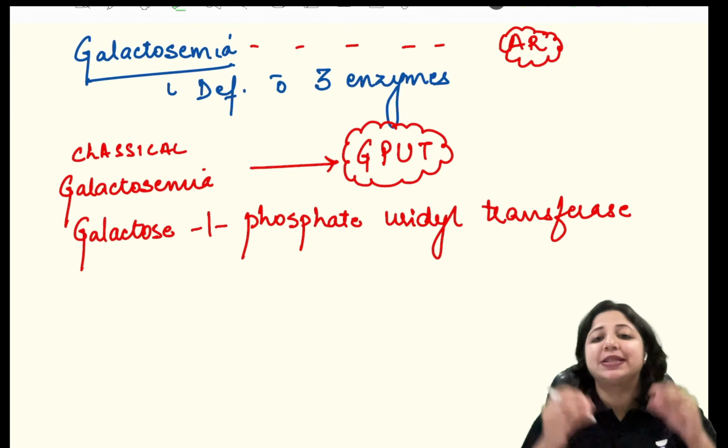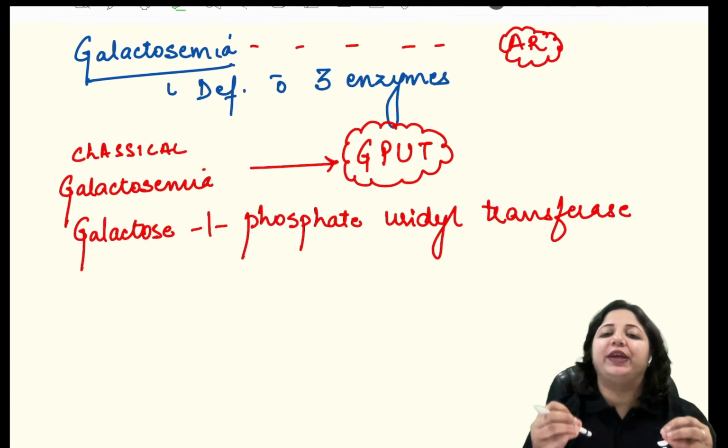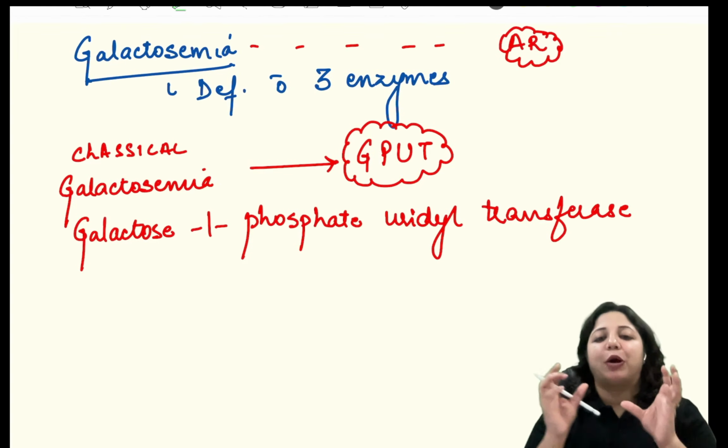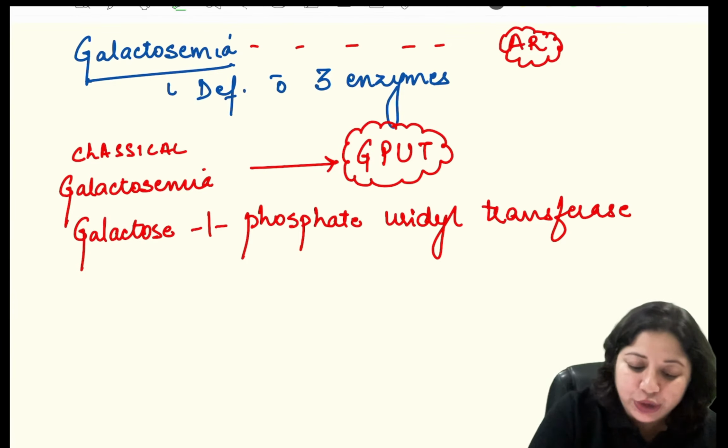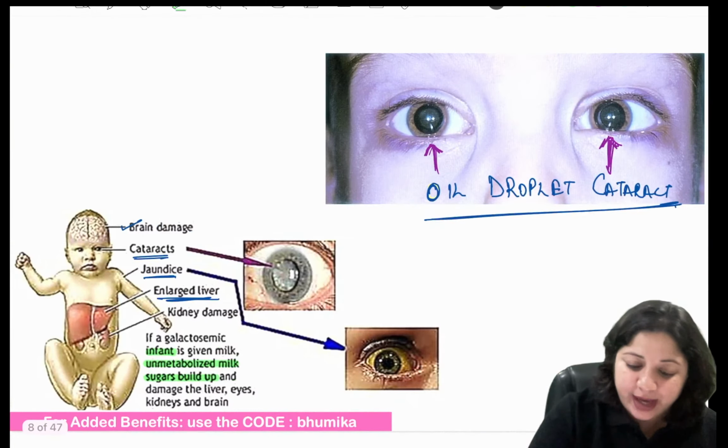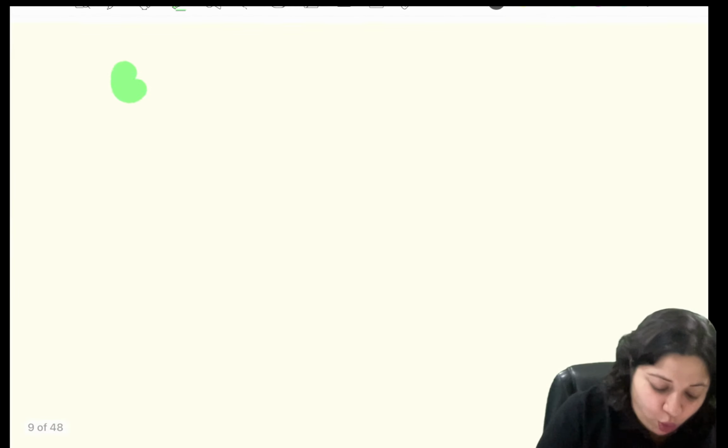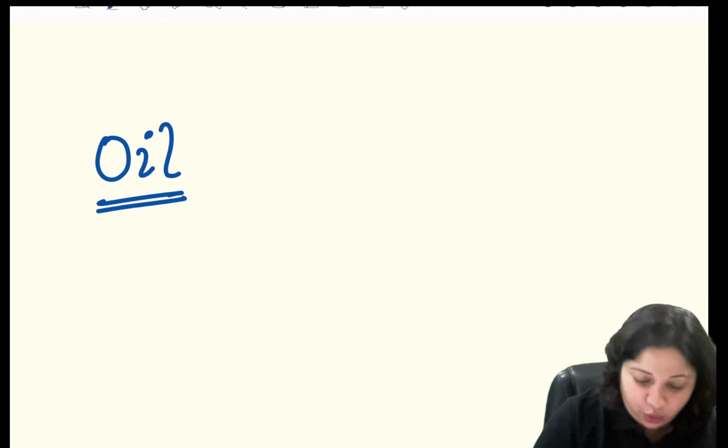Which other conditions in ophthalmology do we learn about with the term oil? Can you tell me? Anyone? Which other conditions do we learn about oil?